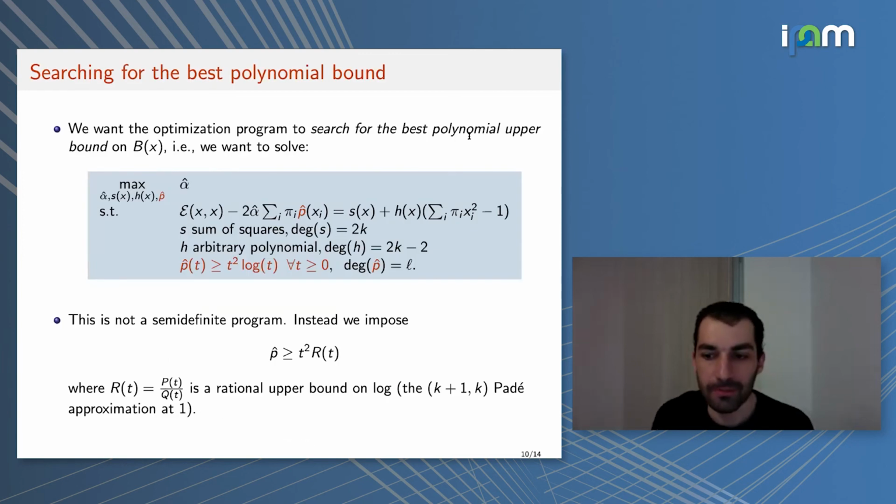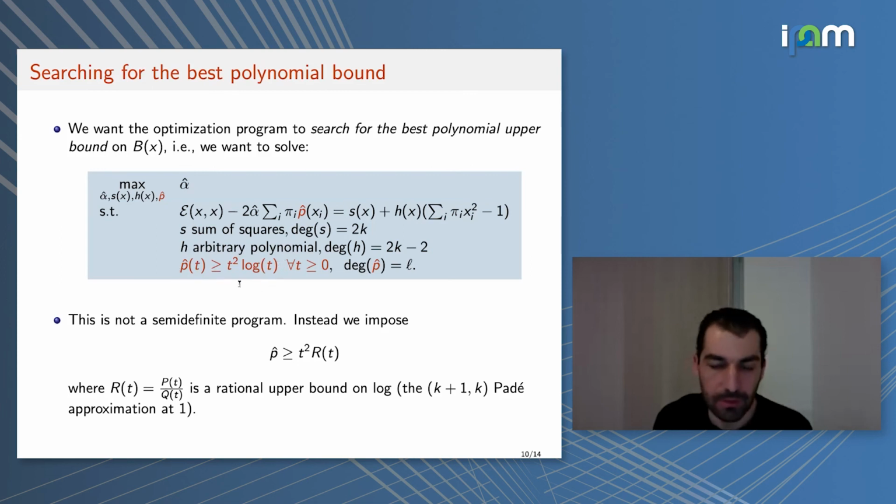Okay, so the other approach is based on an adaptive way to look for the upper bound on the entropic term. And so the idea here is to have p hat, another polynomial. Instead of putting the Taylor polynomial, we put another polynomial p hat, and this p hat is a variable of the optimization problem. And so we add a constraint that p hat is an upper bound on t squared log t.